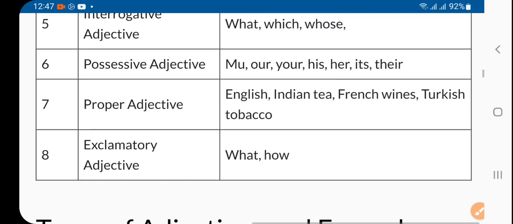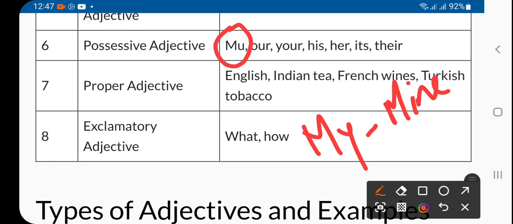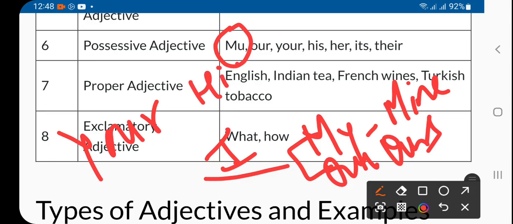Another mistake, however, maybe typographical, but the upper one is not typographical, so here it will be my, right? So that's a possessive adjective. My and mine and our and ours, right? This is first person, right? Then your, second, no change in second. Then third is his, her, sorry, not him, her. Then its, their, something like that.